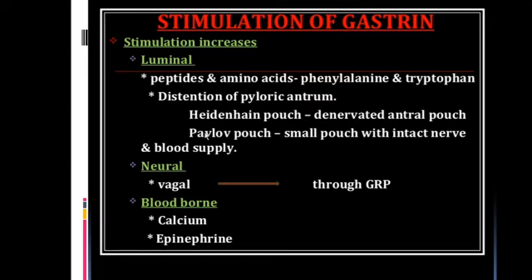Stimulation, everything is already discussed in the lecture of stomach. Here it is like a revision class of gastrin hormone. In the lumen, peptides and amino acids, phenylalanine and tryptophan are present, so the stimulation increases, or if there is a distension of the pyloric antrum, then also stimulation increases. This is described by these two theories, hidden hand pouch and Pavlov's pouch.